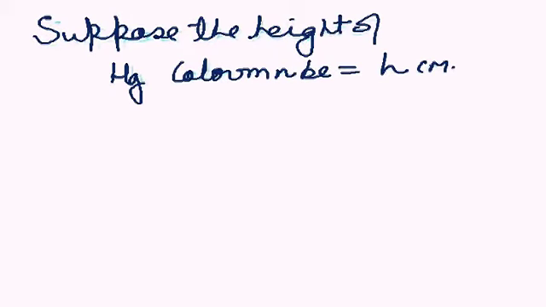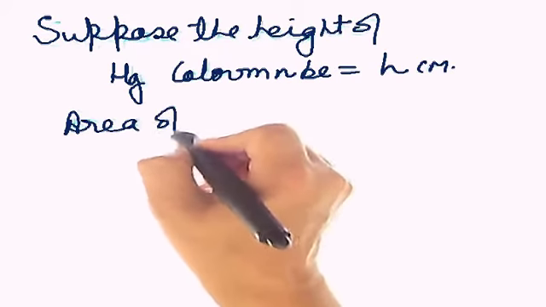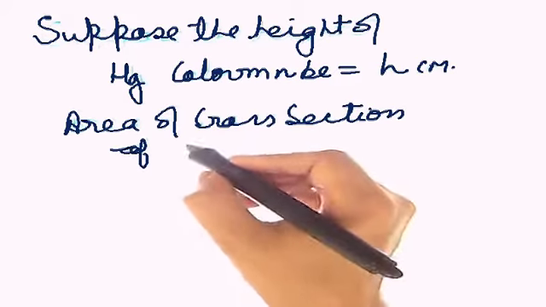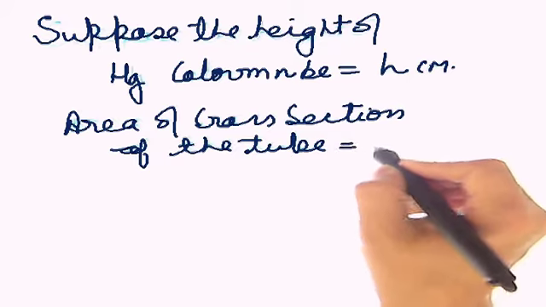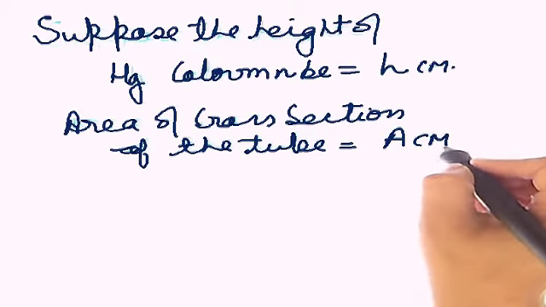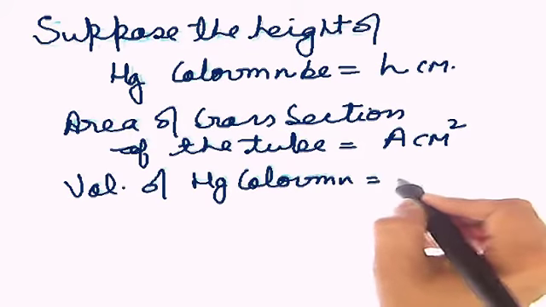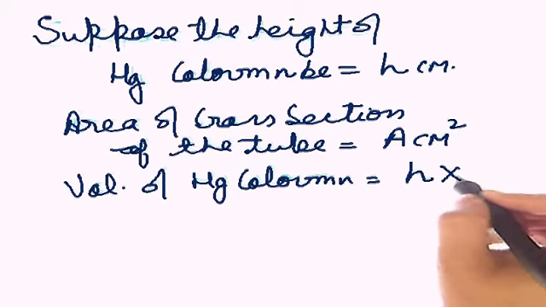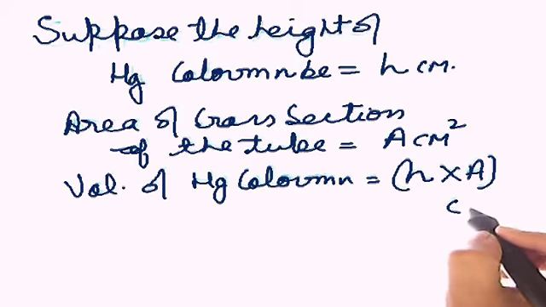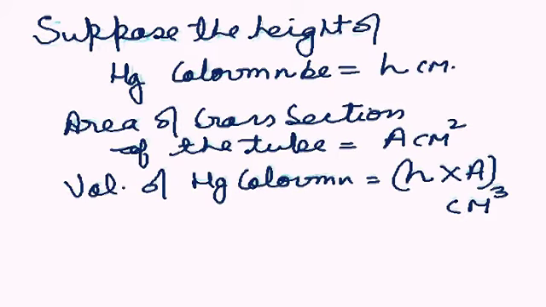Area of cross section of the tube, say, is capital A centimeter square. So the volume of the mercury column will be height into area, that is A into H.